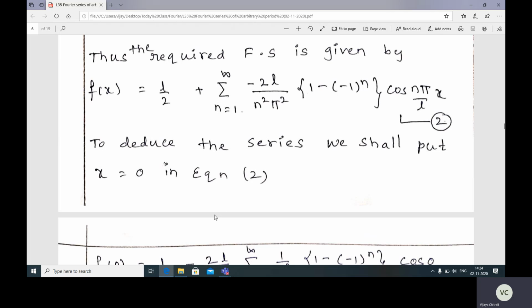And now we want a series. So for that series, x lies between minus L to L. Now I want this term as 1. How to make this term as 1? Possibility will be what here? By substituting x equal to 0. By substituting here x is equal to 0, that 0 is also between minus L to L. If you substitute x as 0, so cos 0 is what here? 1. Right.